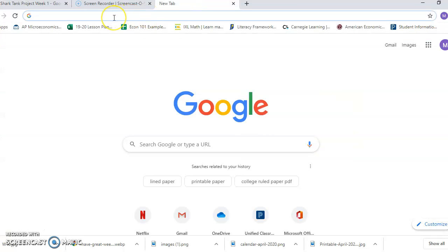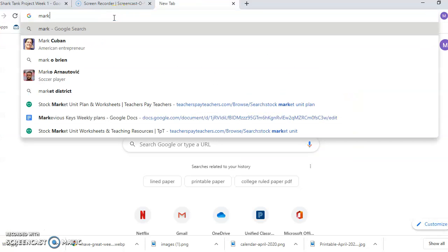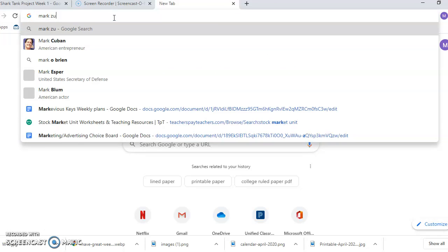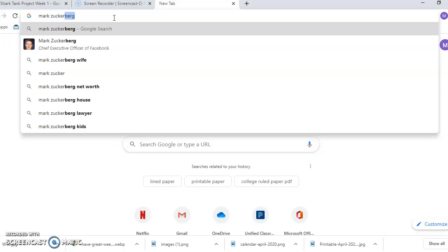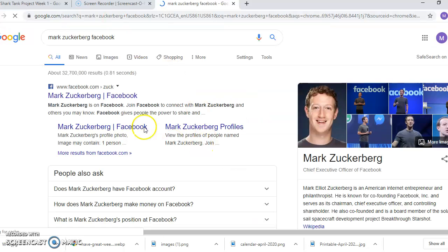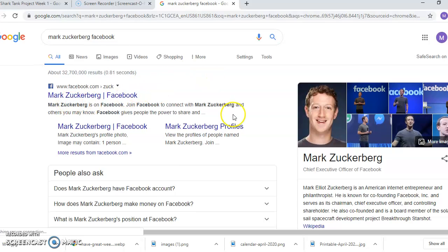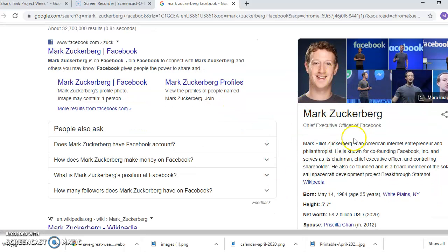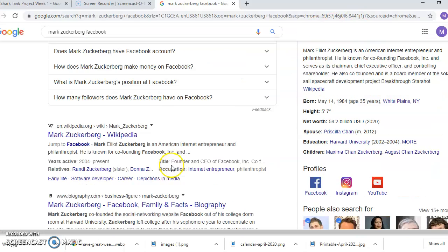So first thing that I might do is in my screen, I would just go ahead and type in Mark Zuckerberg and Facebook just to give me some initial background information. I see that the first link that comes up is with Facebook. I'm going to notice that it's going to be really tempting over here just to go ahead and click on the Wikipedia link because it's nice and big and bold and it's the first link that pops up. But remember, we are staying away from Wikipedia.